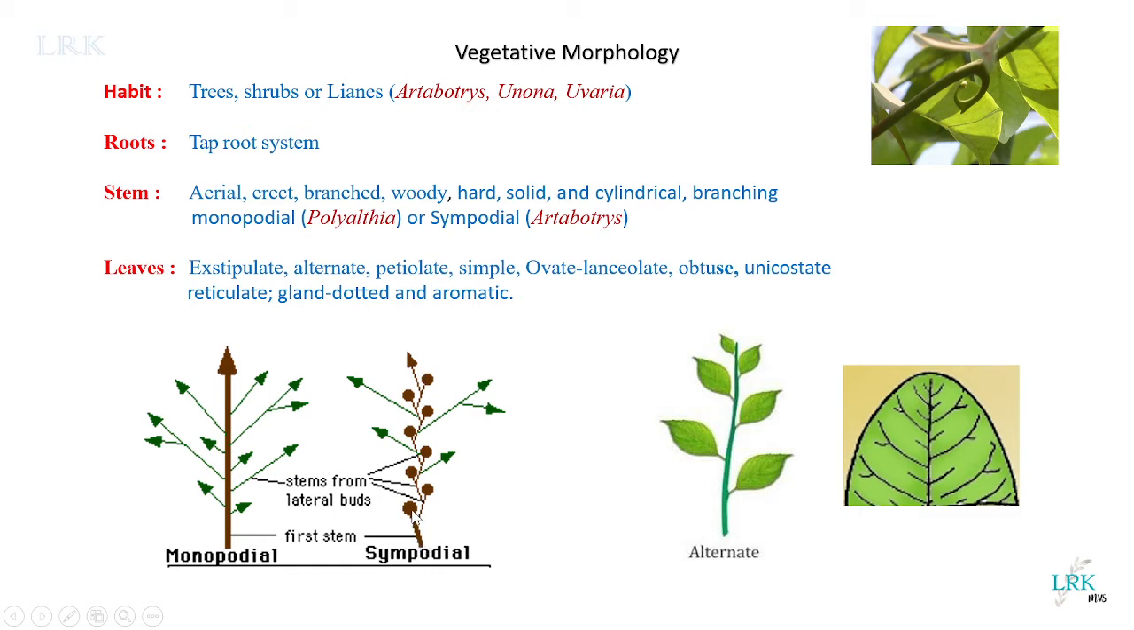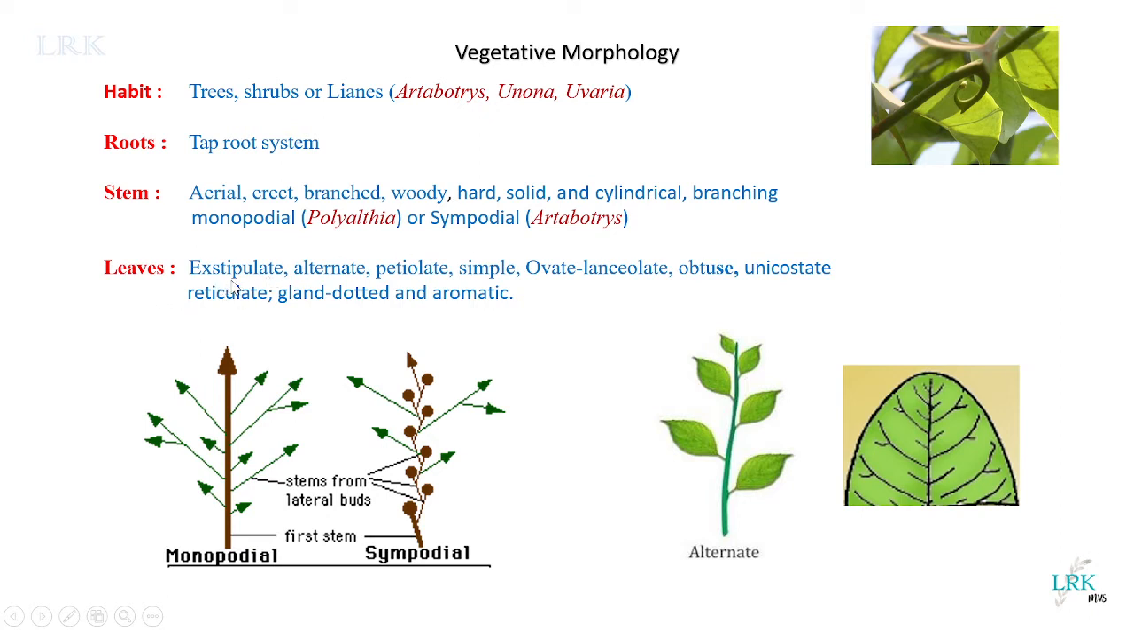See, this is the apical bud which stopped its growth here, and the growth of the stem again continued by the lateral bud. Here also it stops growth and the lateral bud continues growth. In such a case, we call it a sympodial stem. So the stem may be monopodial or sympodial.